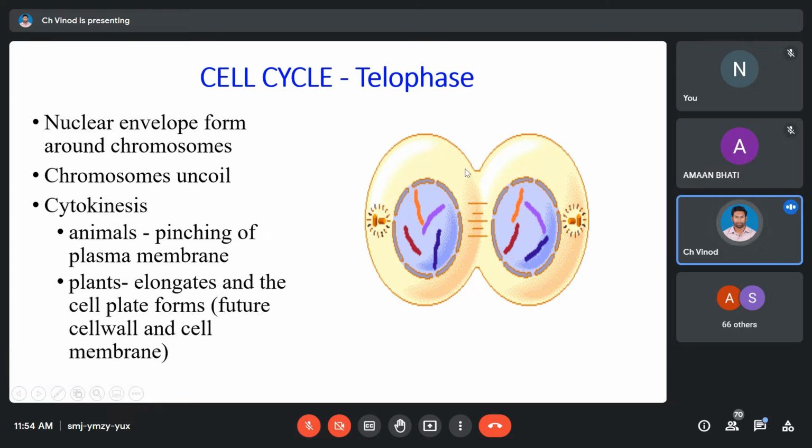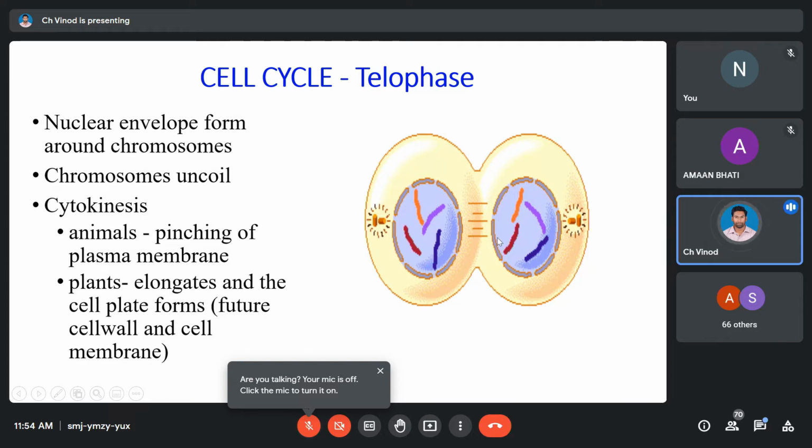Division wise, animal में कैसे होता है? Animal में हम लोग periphery से furrow start किया है, that is moving to the center and यहाँ से split होता है cell. Plants के केस में ये cell plate form होता है, यहाँ से हमारा splitting start होता है और ये ऊपर की तरफ बढ़ेगा. So the splitting will go in both the directions. In one direction this will be moving this way and in the other direction this will be moving this way. So plants में center से शुरू होके आगे बढ़ेगा. Animals में ऊपर से शुरू होके center तक आएगा. That's one kind of a division.